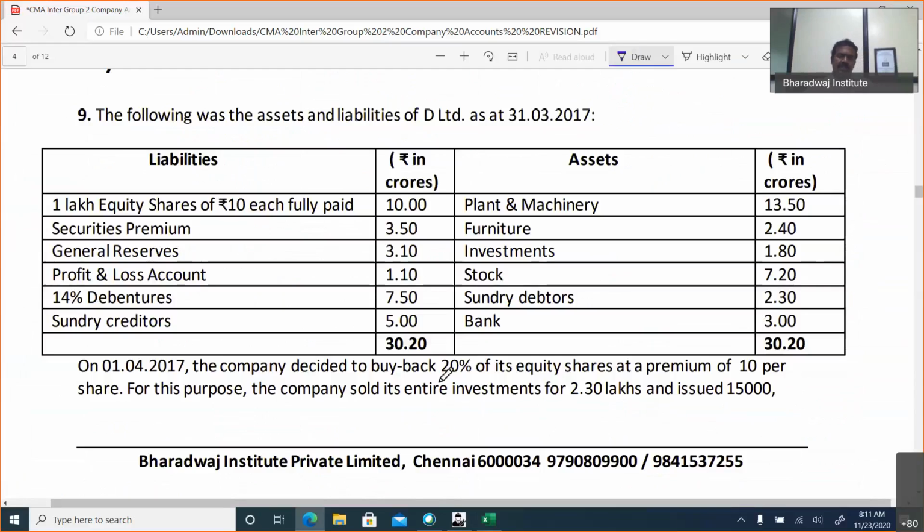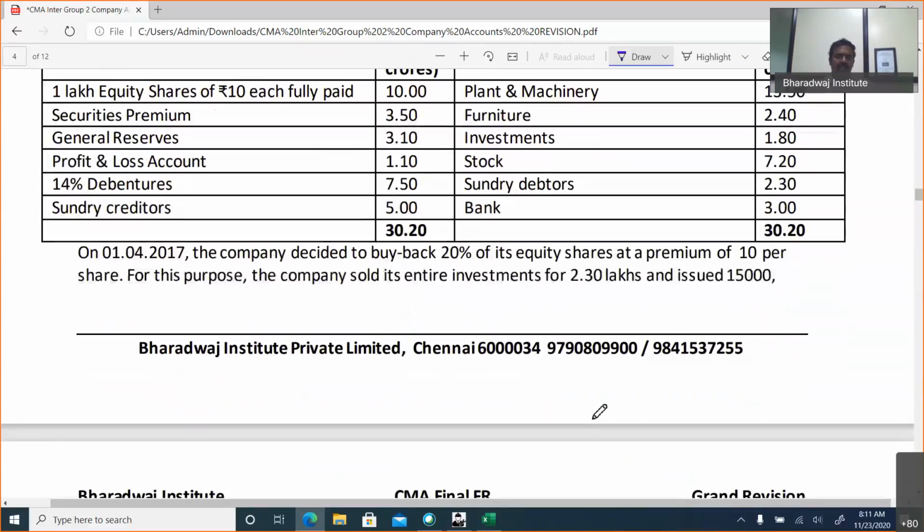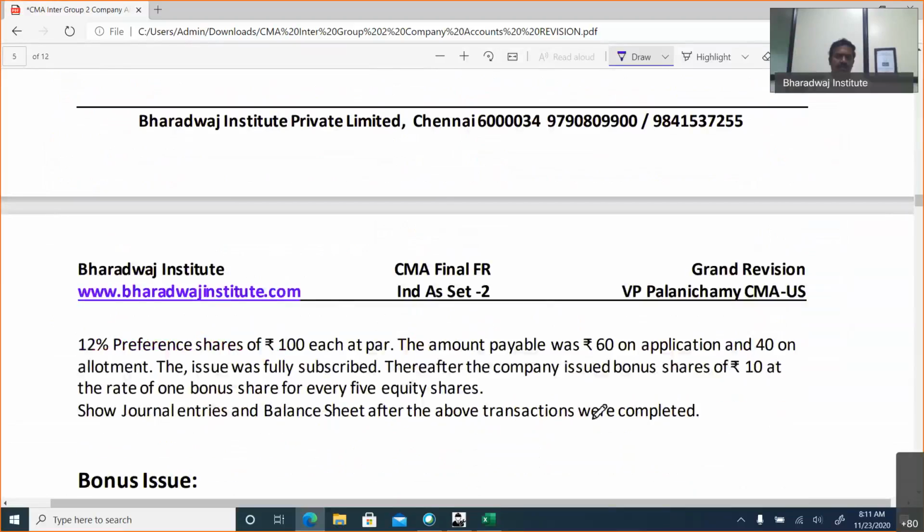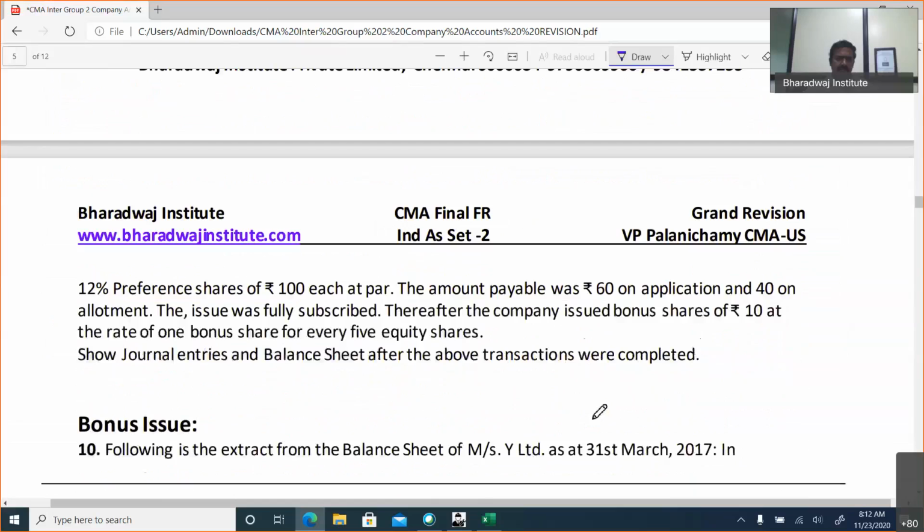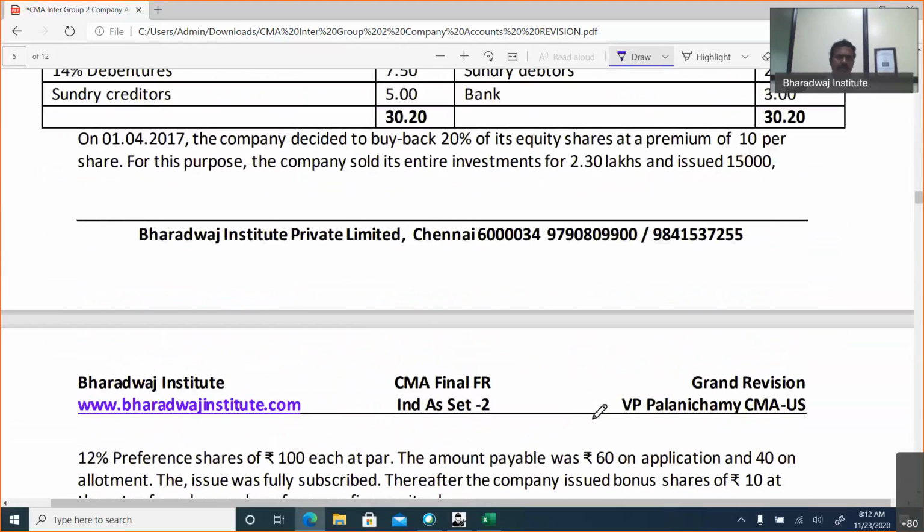Now here the company has decided to buy back 20% of equity shares at a premium of 10 per share. For this purpose, they sold investments and issued 15,000 preference shares of 1 each at par. Amount payable is 60 on application, 40 on allotment. The issue was fully subscribed. The company made a bonus issue of rupees 10, that is at the rate of 1 for every 5 shares held. They ask you to prepare the balance sheet also.